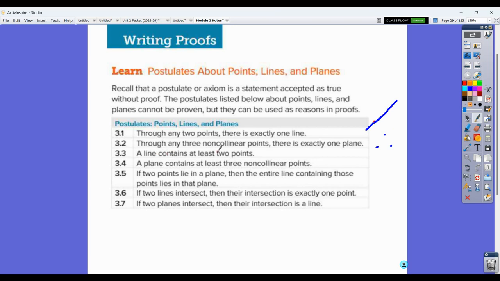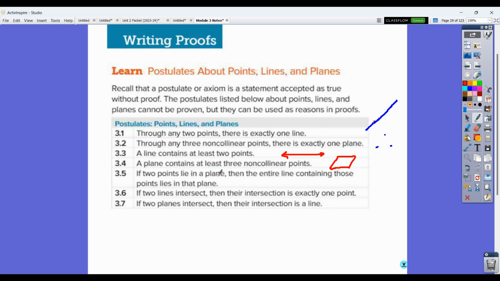Okay. A line contains at least 2 points. So this is saying that if I have a line, that line contains at least 2 points. There's no way else to have a line. You can't have 1 point. A plane contains at least 3 non-collinear points. So if you have a plane, it's saying that that plane contains at least 3 non-collinear points. That's how a plane has to be made up.